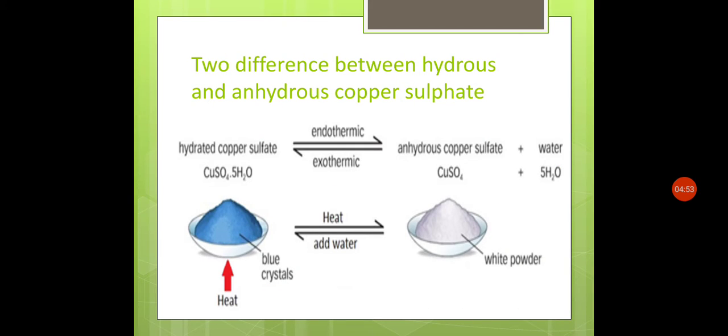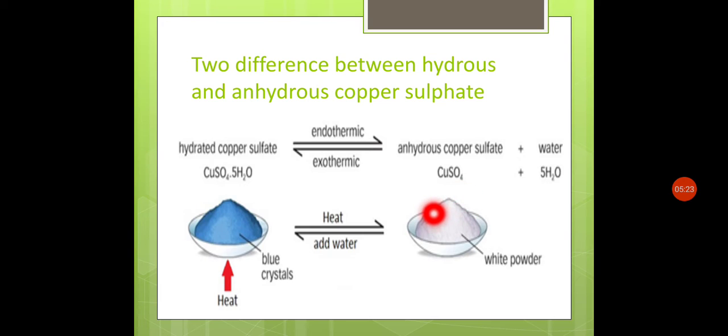Give two differences between hydrous and anhydrous copper sulfate. Here is hydrated copper sulfate. It is converted into anhydrous copper sulfate plus water. These are the blue crystals of hydrated copper sulfate, and here is the white powder of anhydrous copper sulfate.